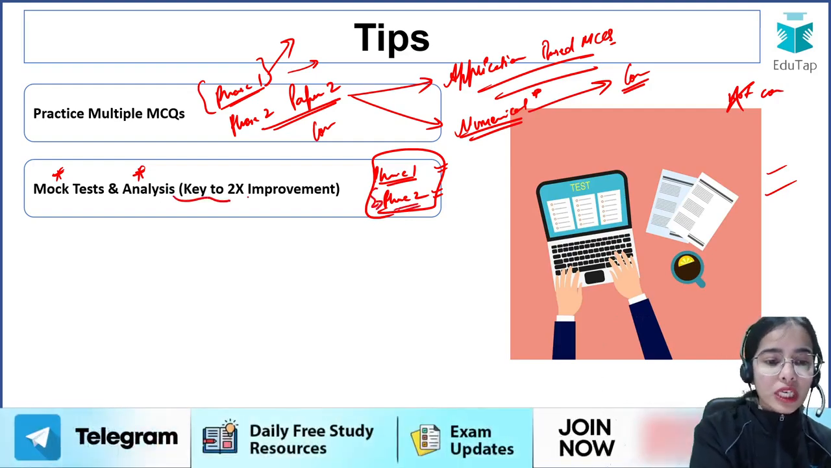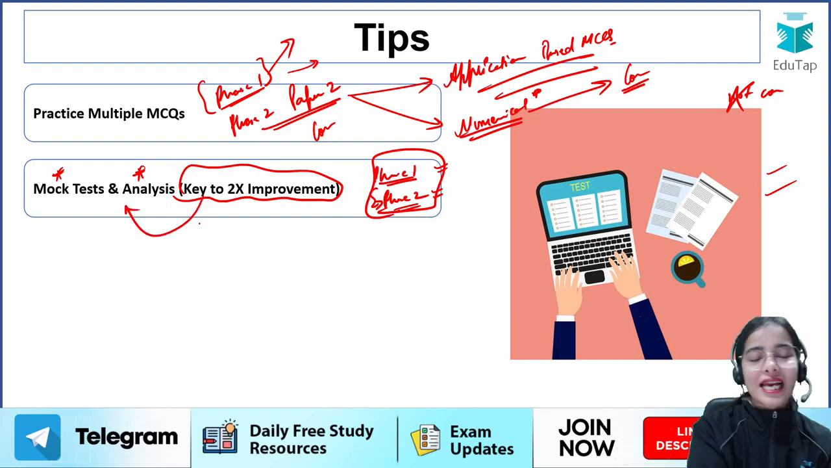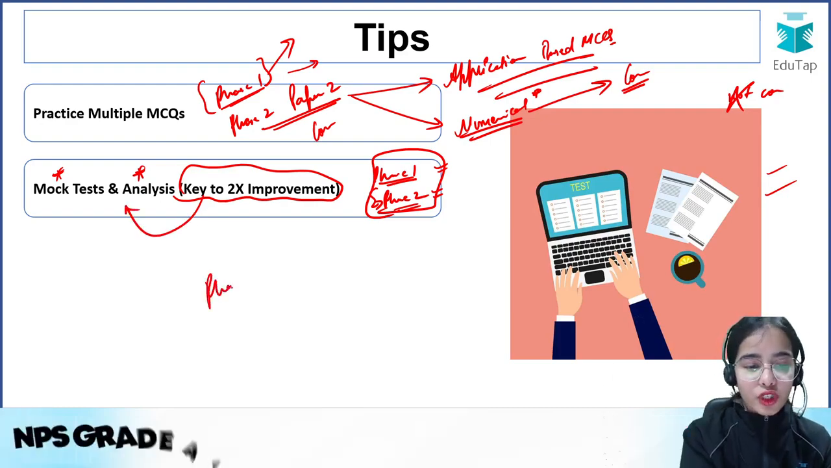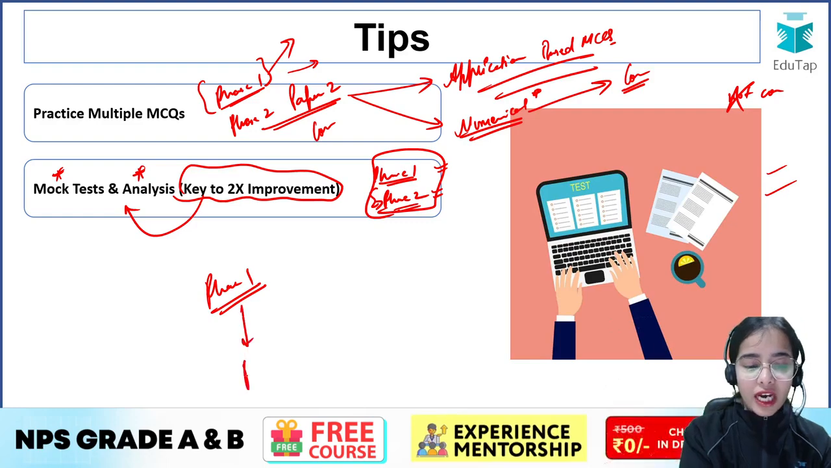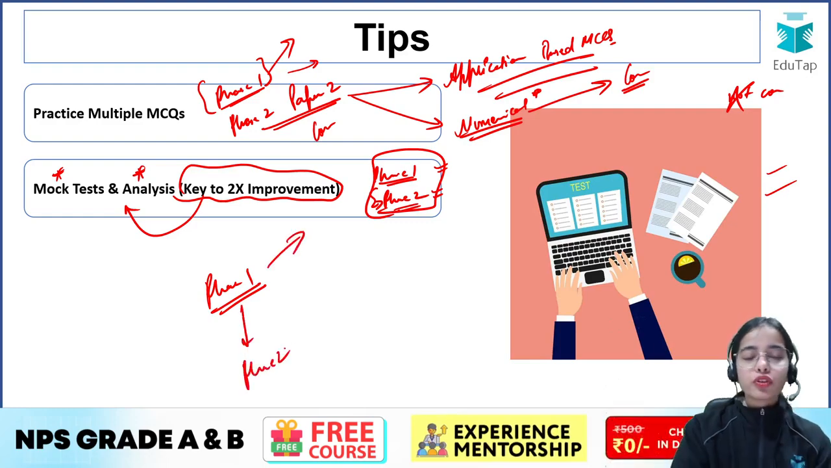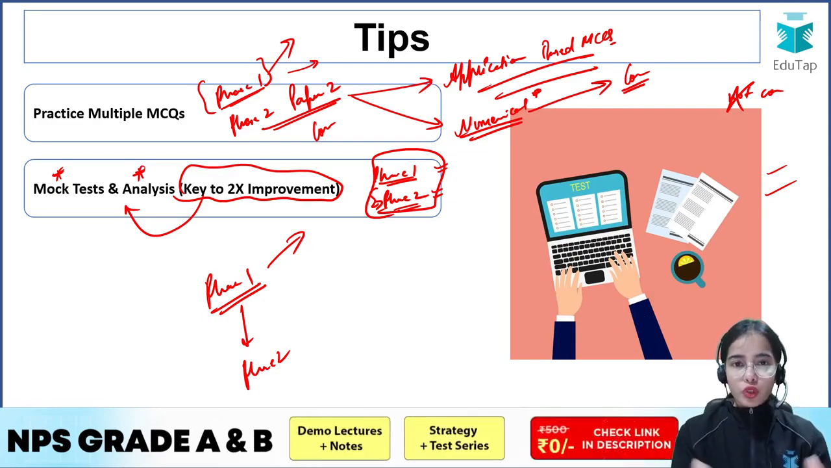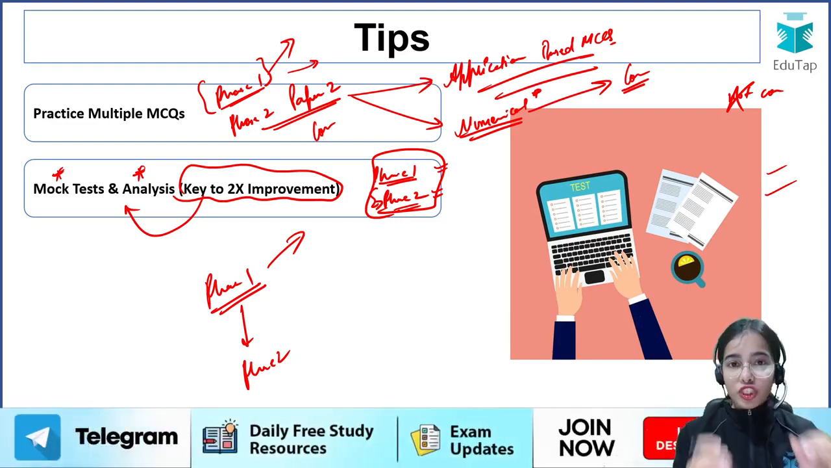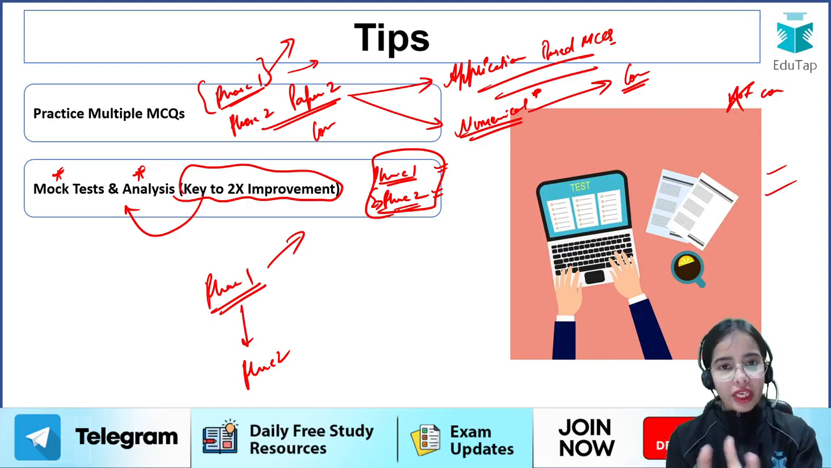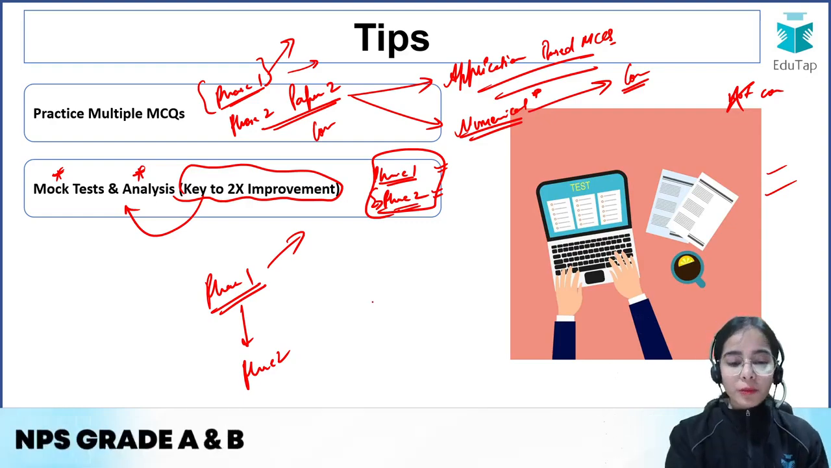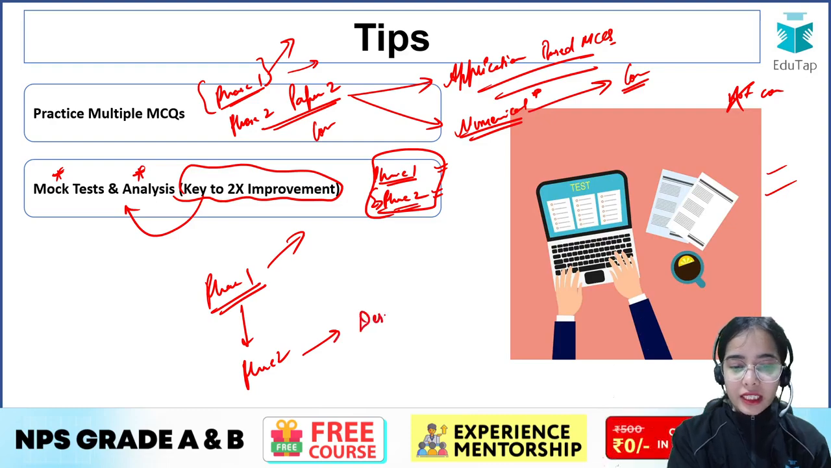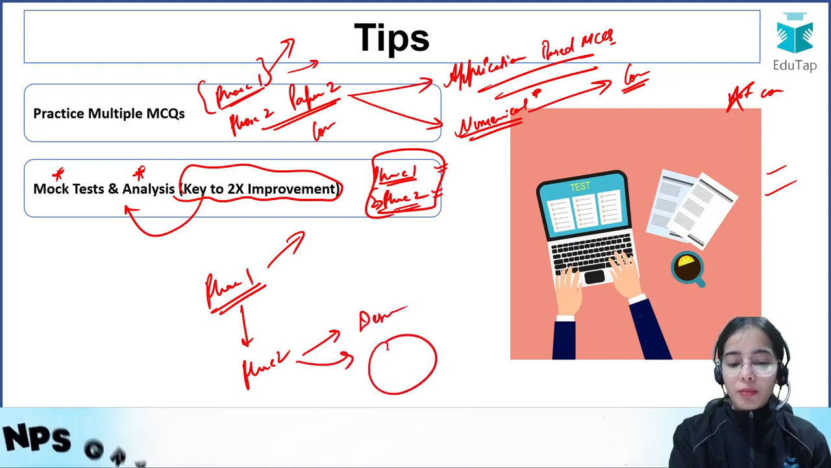2. Okay, so key to 2x improvement is your mock test and their analysis, because first you will have to sit for phase 1 and after that you will have to sit for phase 2. So you will have to think about the quant, and you will have to solve the quant questions, you will have to solve the reasoning questions, you will have to solve the GA, English and the questions for various subjects. Then in phase 2 you will have to write the descriptive answers, then you will have to solve multiple equations.